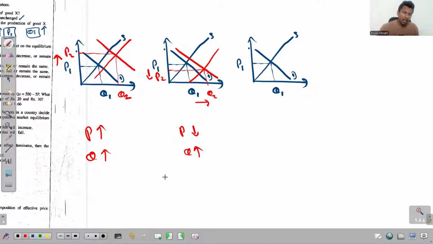And then what if both demand and supply change in the same ratio, right? What if the two get increased in the same ratio?